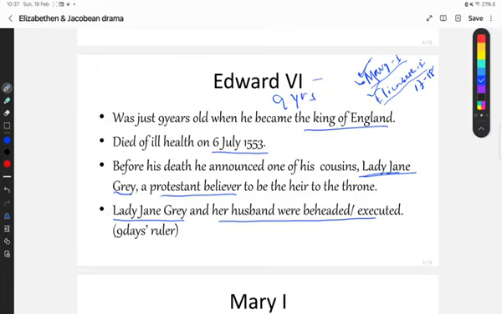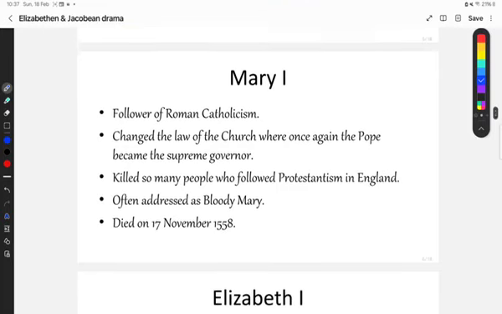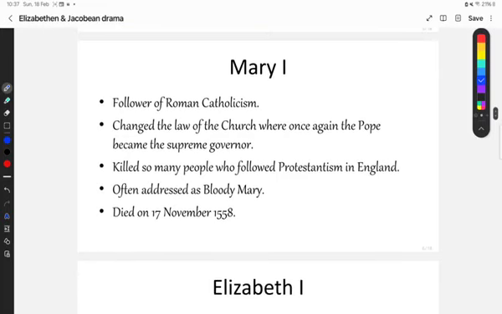So next, moving on to the next Tudor ruler, who is Mary the First. So after killing Lady Jane Grey and her husband, Mary the First declared herself as the new ruler of England. And as I have already told you that Mary the First was a staunch believer of Roman Catholicism. So she brought back all the rules and regulations that were before Henry the Eighth in England.